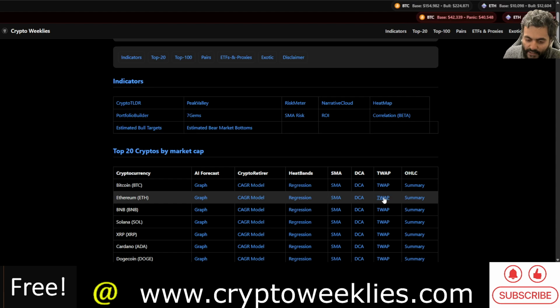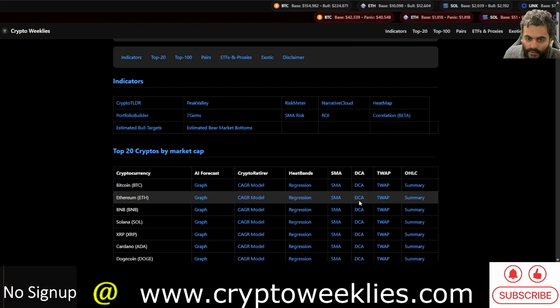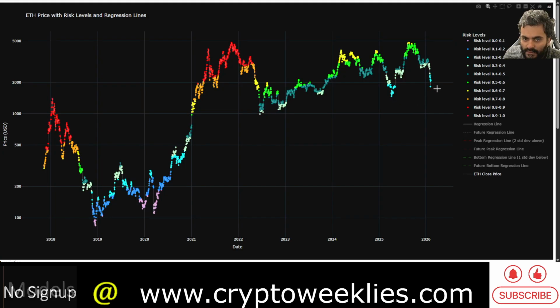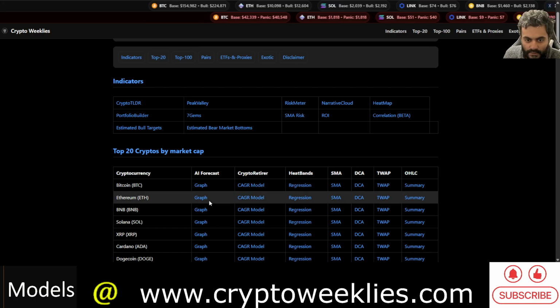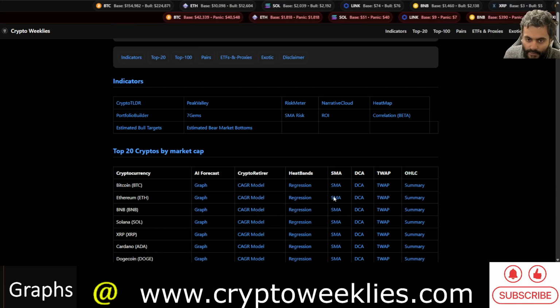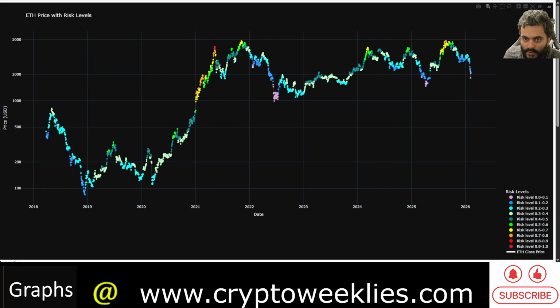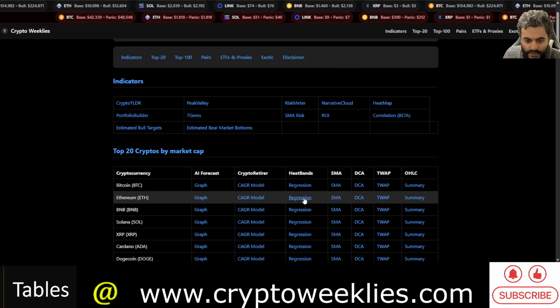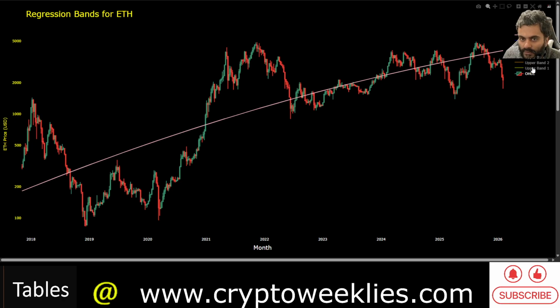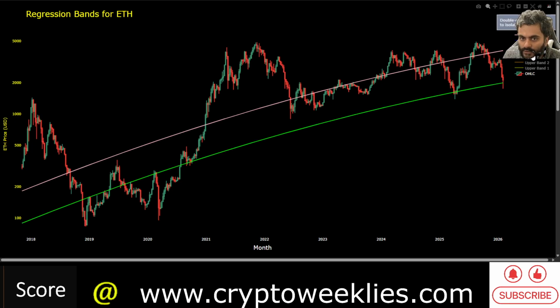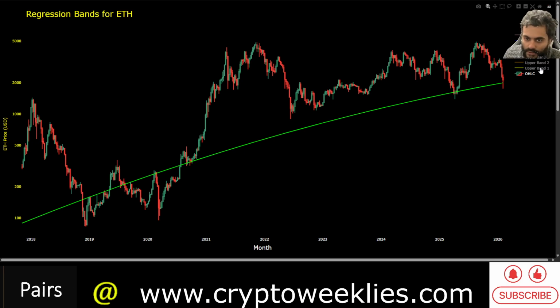So time weighted average price model says yes, accumulation is near. The DCA model says that the price is at around 0.22 risk with some further downside. The SMA model, the 20-week simple moving average price model, says it's in an accumulation phase. The regression model, in terms of the undervaluation zone, the price has entered this green line, which is one standard deviation residual to the downside.